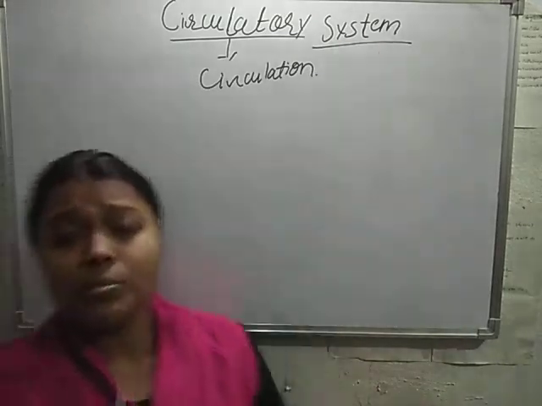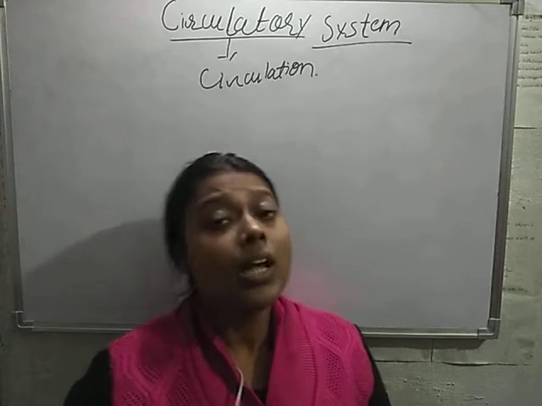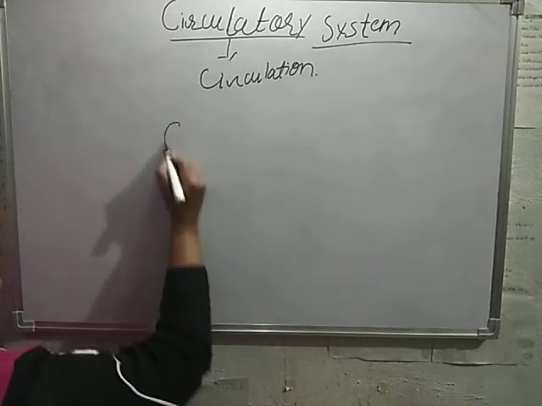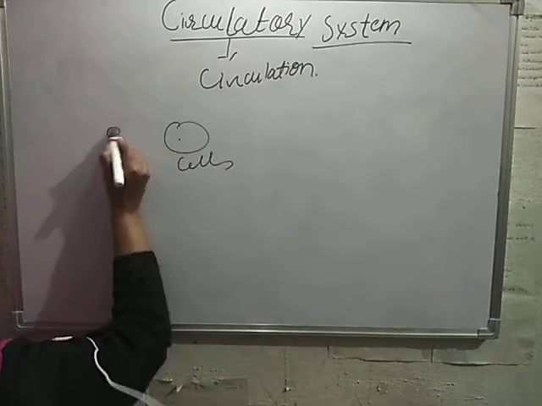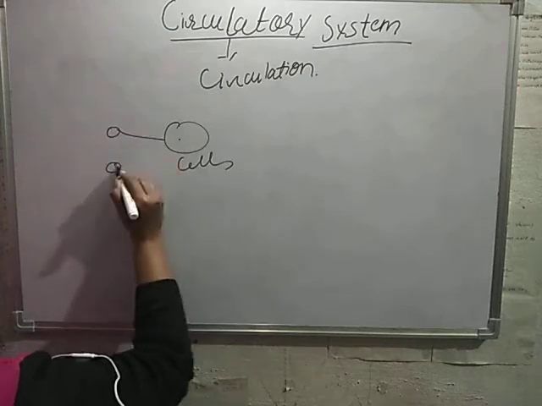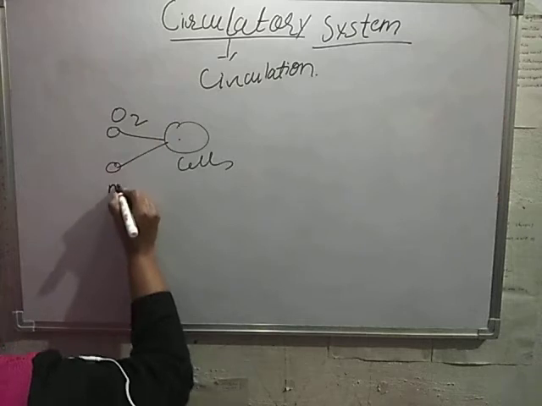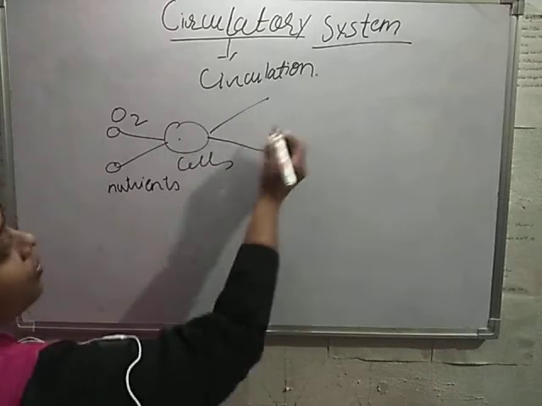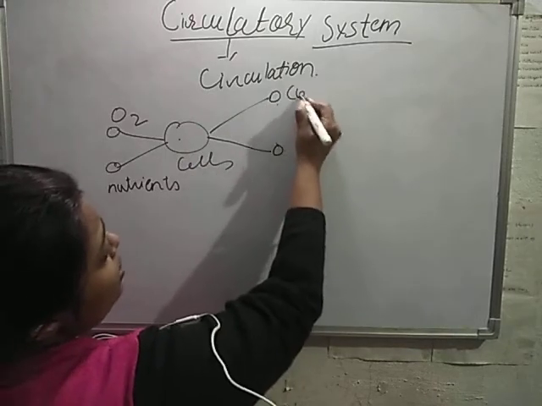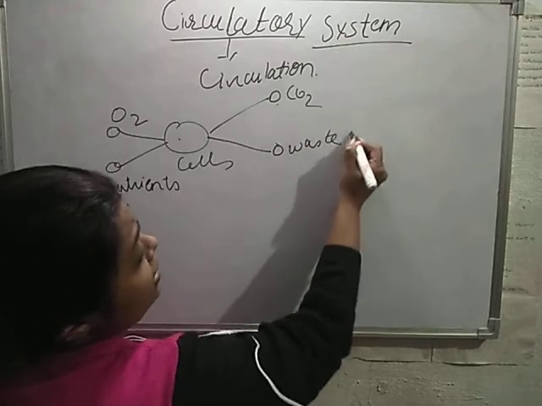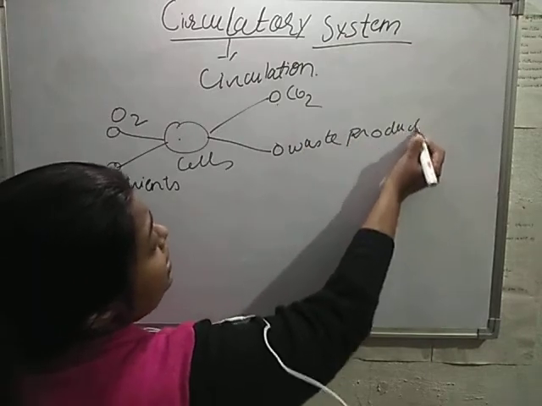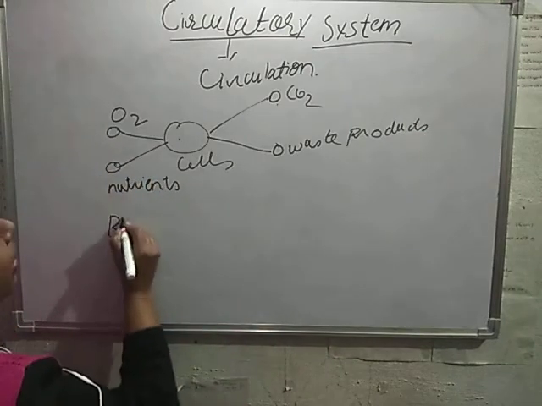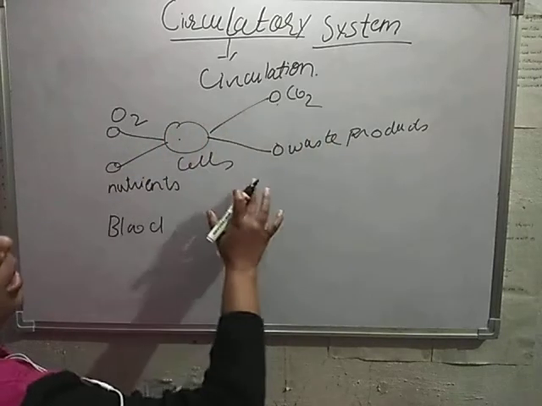And what does the word system mean? A group of organs that works together is known as a system. As we all know, our body is made up of cells. So there are some substances which are transported to these cells, like oxygen, nutrients, etc. And there are some substances which are taken away from these cells, like carbon dioxide, waste products, etc. Why are these products taken away from these cells? Because they are harmful for our body. So blood transports all these substances in our body.